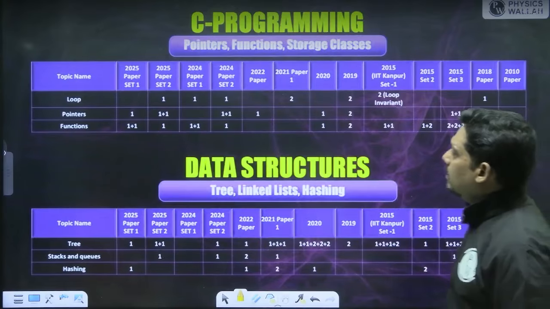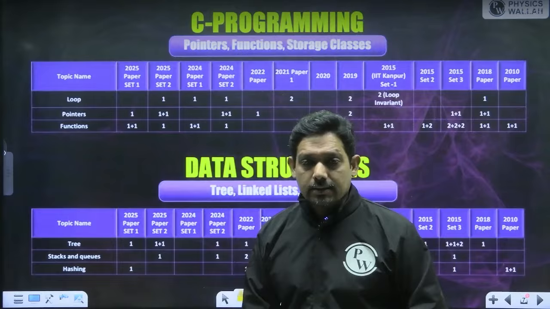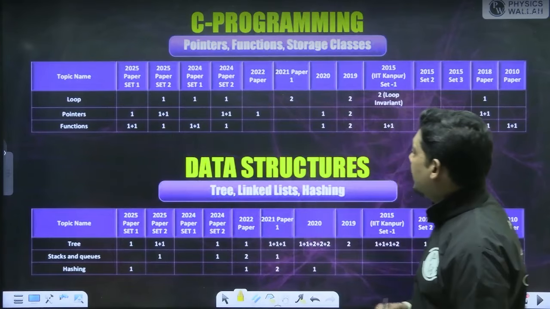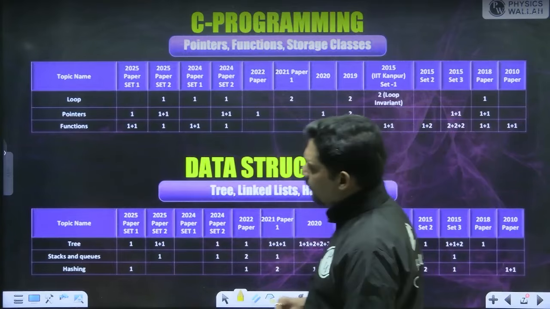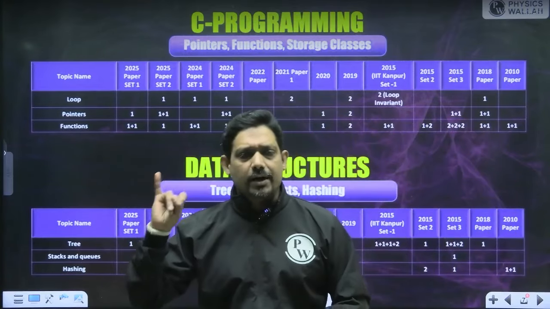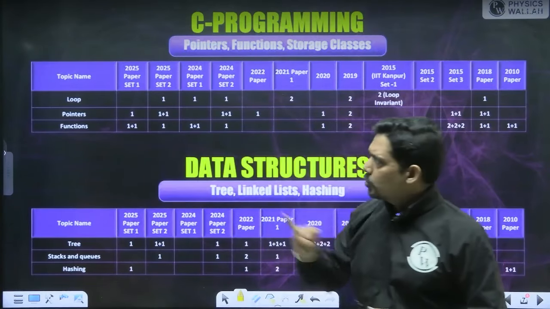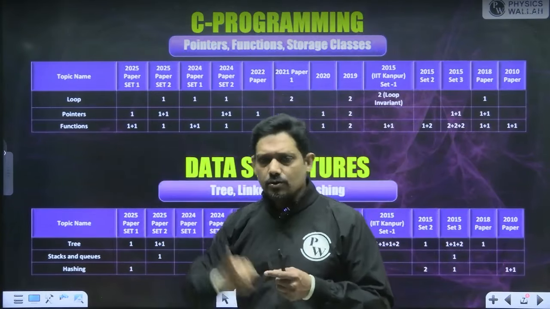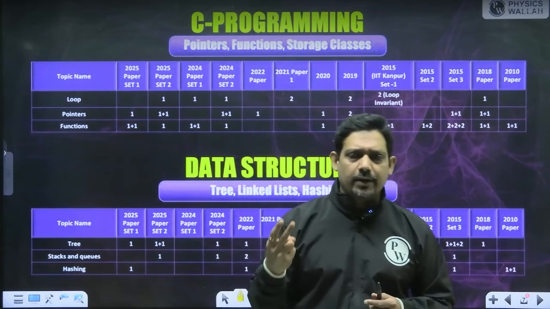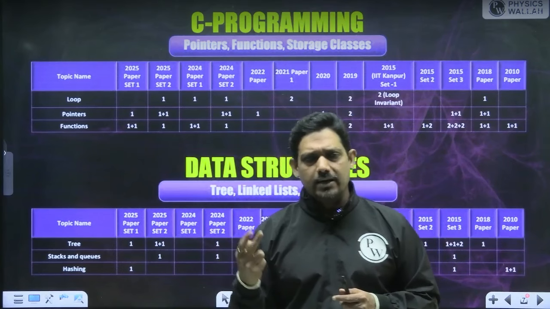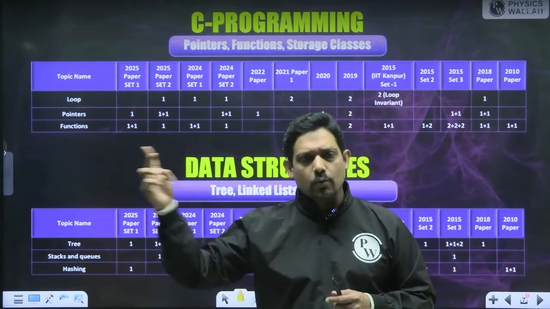Now, next is C programming and data structures. There are questions from loops, pointers and functions. My pick in this case is recursion, one of the topics that they ask. That belongs to functions. Function consists of two more topics: one is recursion and second is static variables. So static variables and recursion are the two topics we must include in functions.